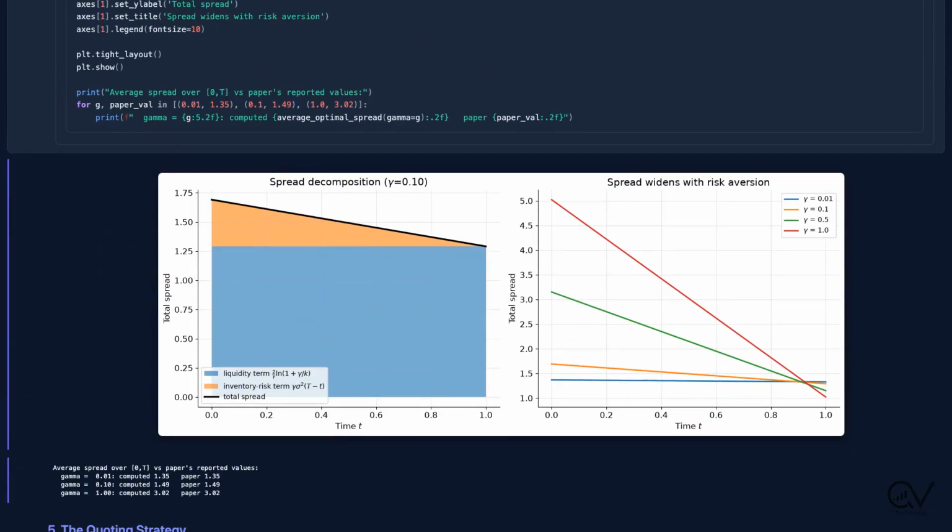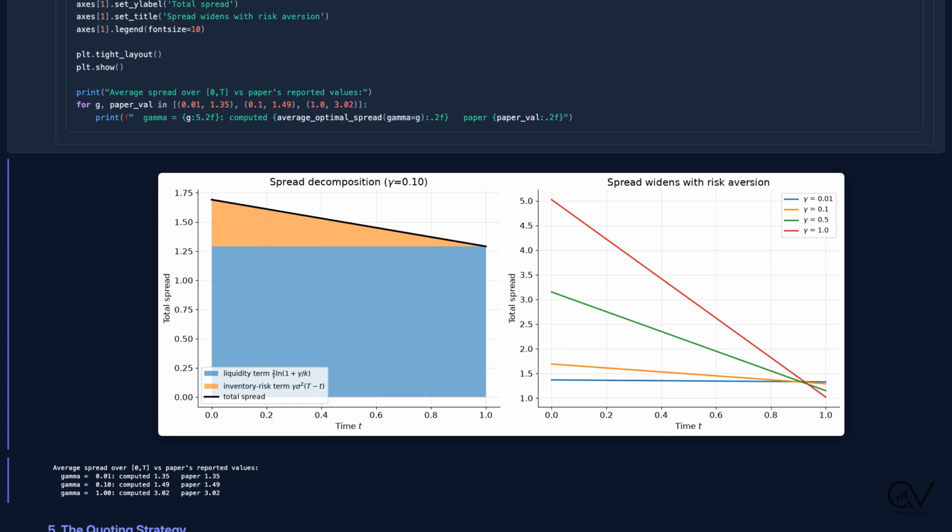The left panel decomposes the spread into its two economic pieces. The lower band is the liquidity term, 2 over gamma times log of 1 plus gamma over k. It is constant in time, and it depends only on the order book. The upper band is the inventory risk term, gamma sigma squared (T minus t). It shrinks linearly to 0 at the horizon, so the dealer starts wide and tightens as risk decays.